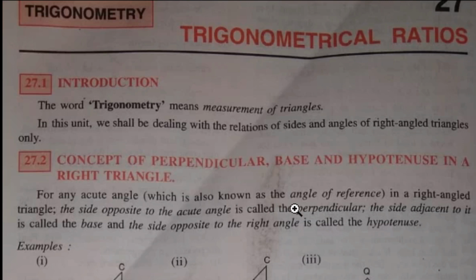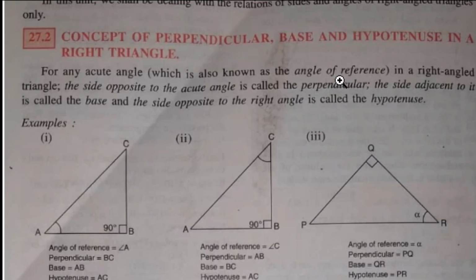So in a right angle triangle, one is a right angle, but the other two are acute angles. Of those two angles, one angle will be the angle of reference. You can see here all these three triangles are right angle triangles. This is 90 degree, then these two are acute.